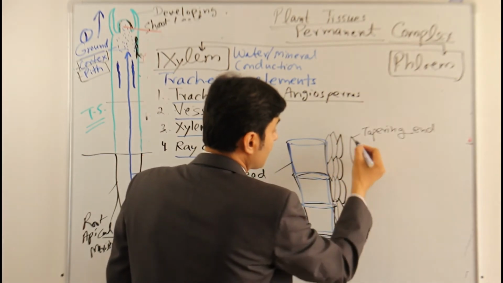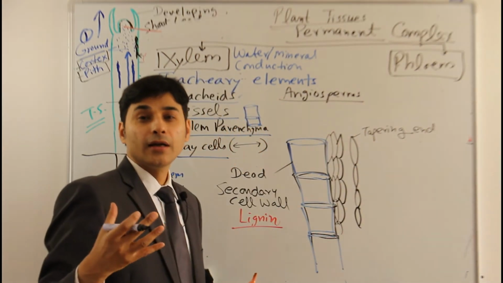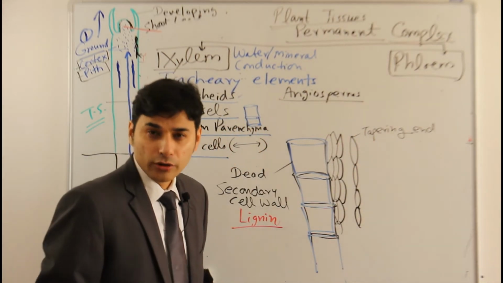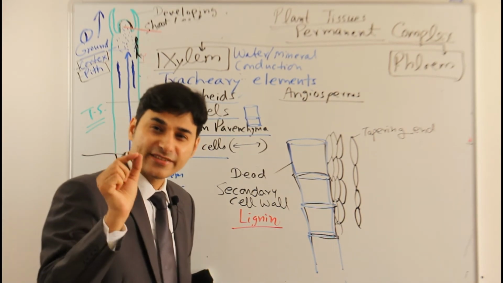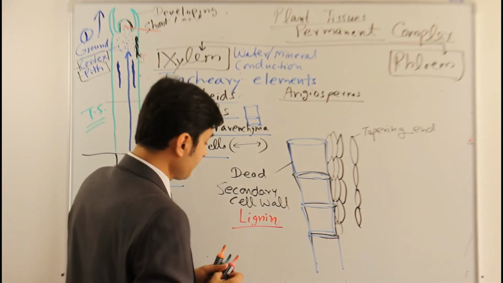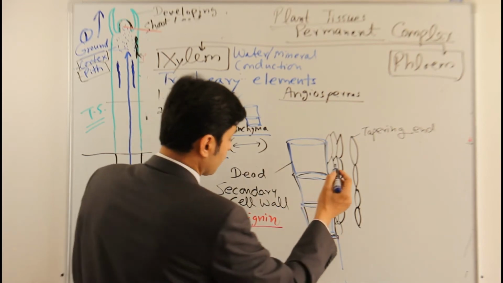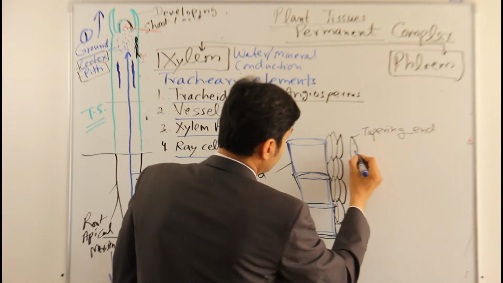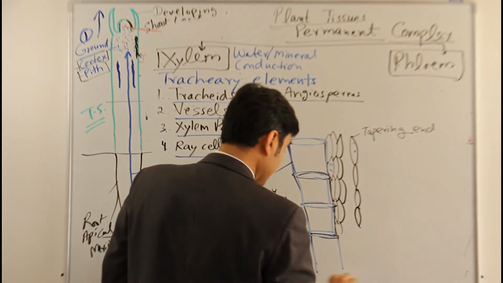Now, if they are tapering, if their ends are closed, then how do they help in the transport of water? Basically, they have a pair of pits across their entire length, which helps them to transport the water. So, they have some openings like this.